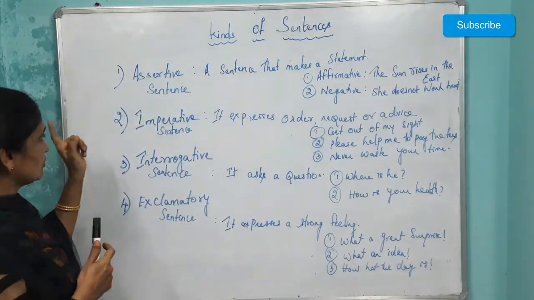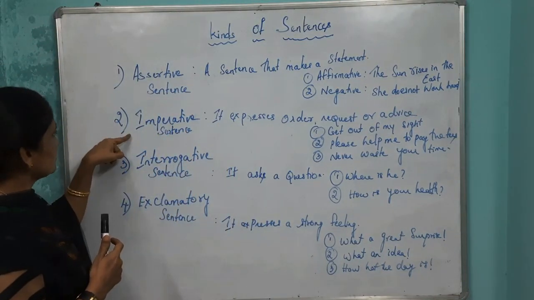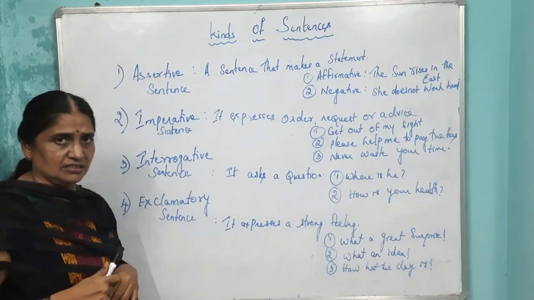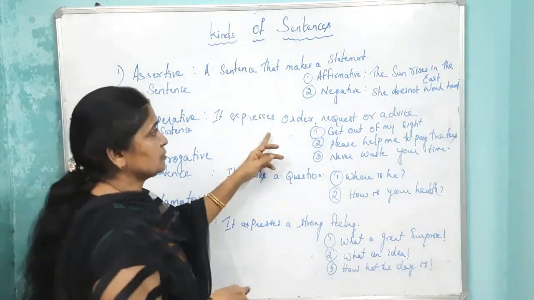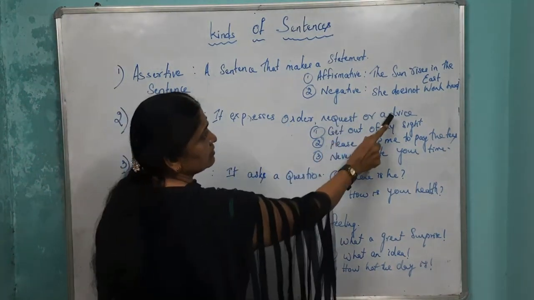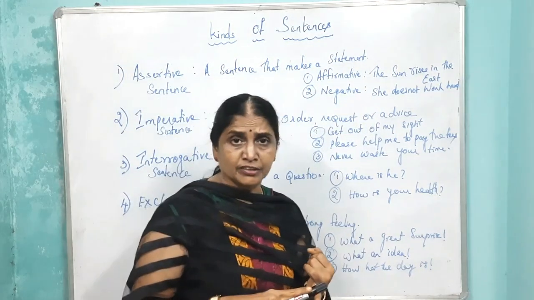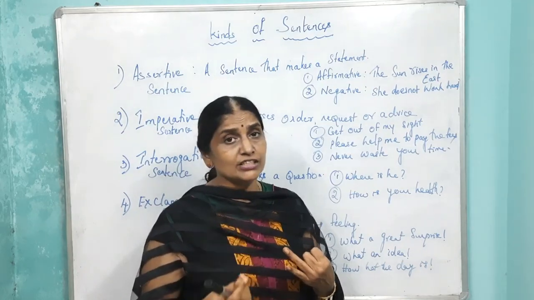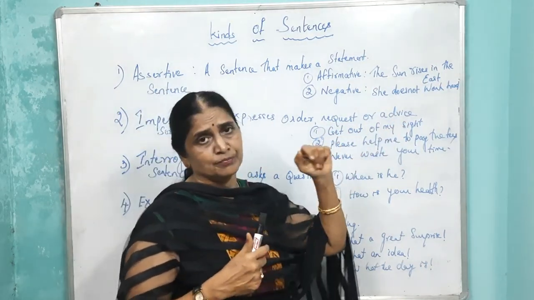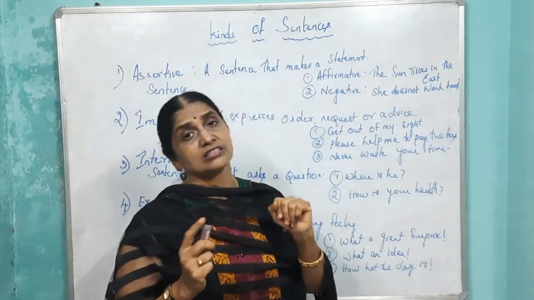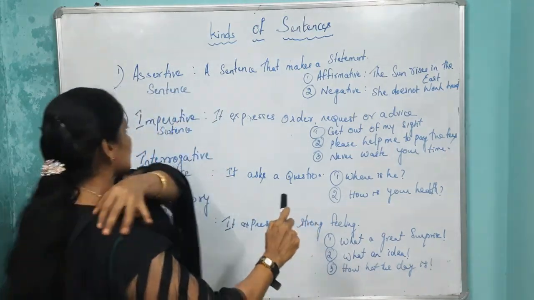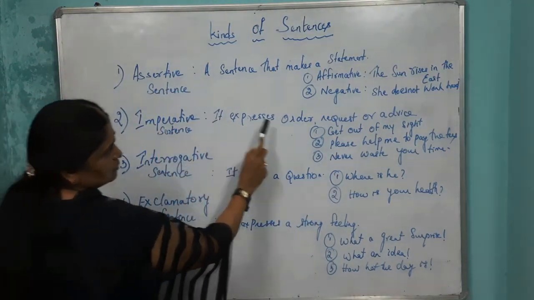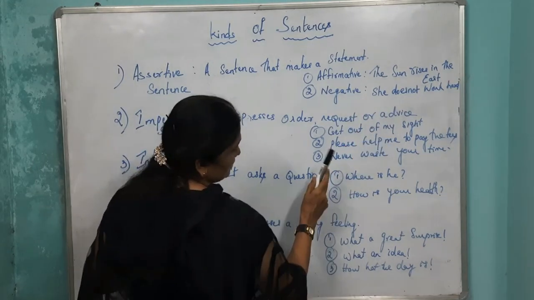Okay. Now next we'll go to the next sentence, that is imperative sentence. Imperative sentence expresses order, request, advice. Order, that means command. Okay, request, please. You are requesting a person, then advice. Do this, do that, don't go there. All such things are advice. So that's called imperative sentence. It expresses order, request or advice.